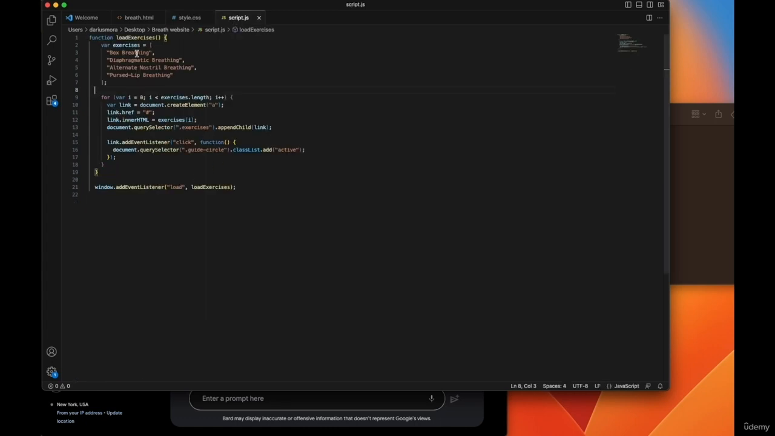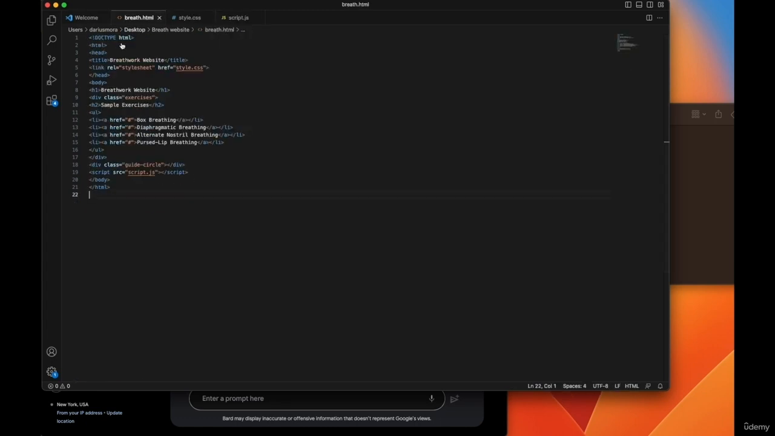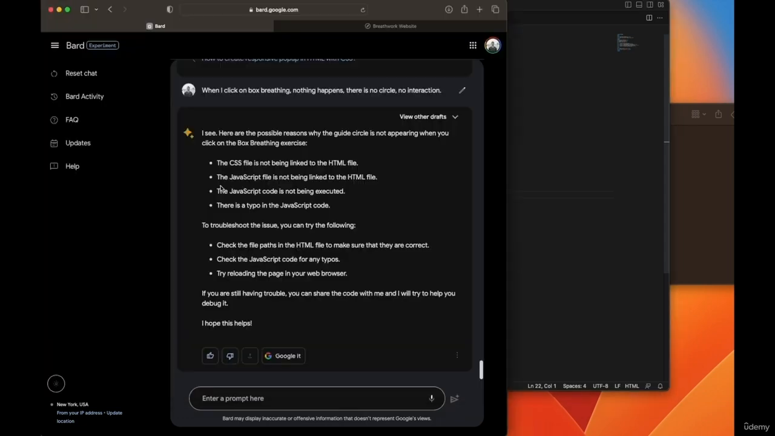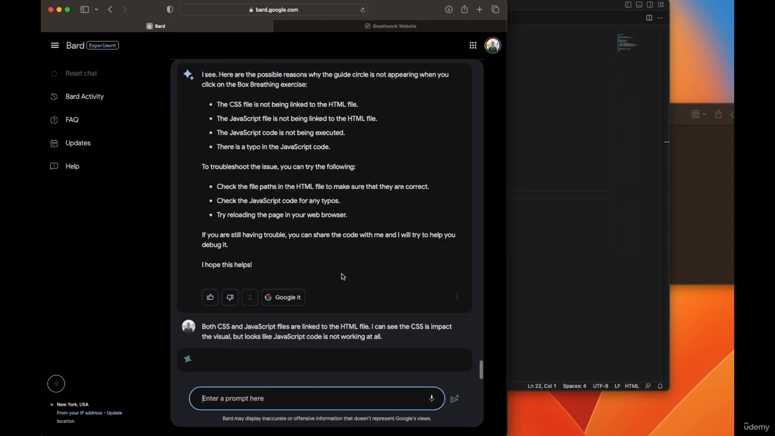The script.js is also linked. Check the file path in the HTML file to make sure that you're correct. Typos. Both CSS and JavaScript files are linked to the HTML file. I can see that CSS is impacting the visual, but looks like JavaScript code is not working at all. Let's see if we can debug this.